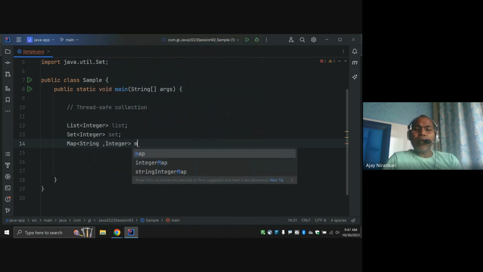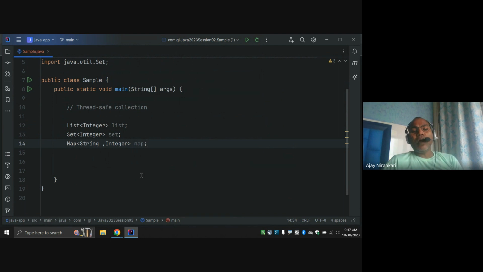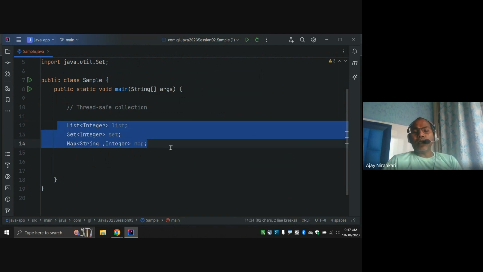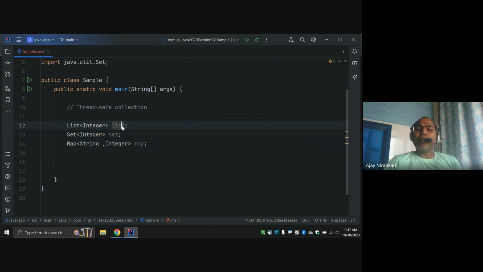These we have already read. These are all interfaces, and there are multiple implementation classes. Set has a different implementation, List has a different implementation, Map has a different implementation.